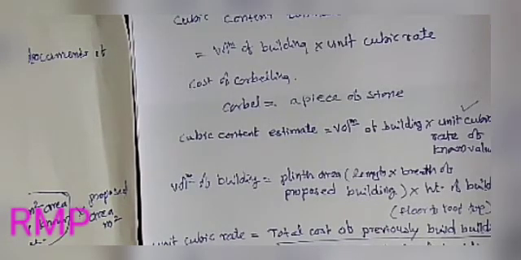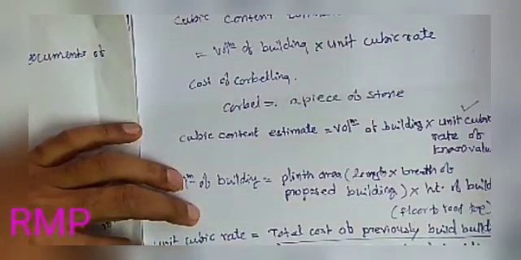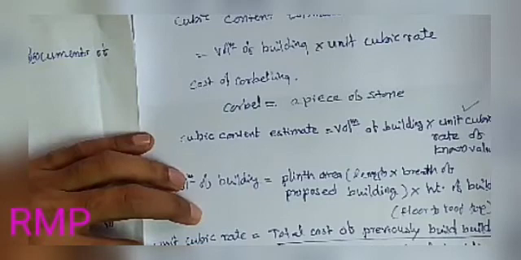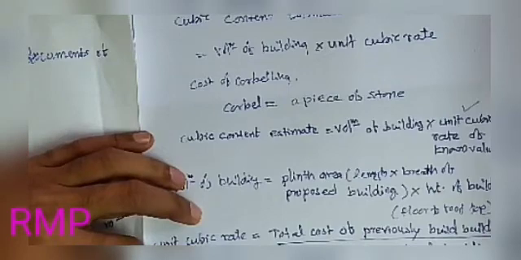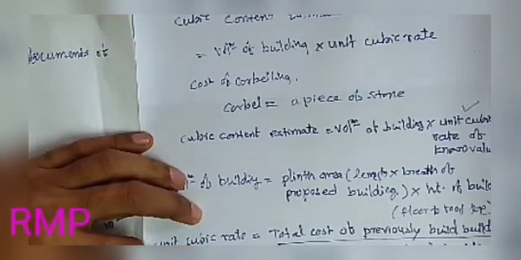So then revised estimate. Next is revised. This estimate is prepared when there is a necessary situation of supplementary work.